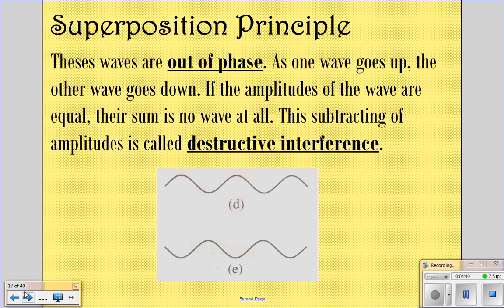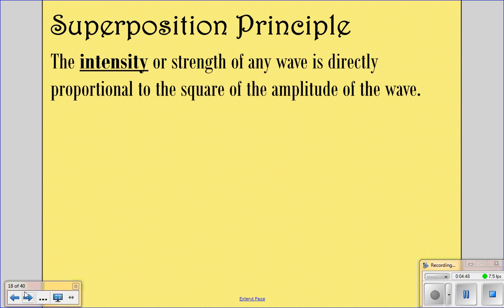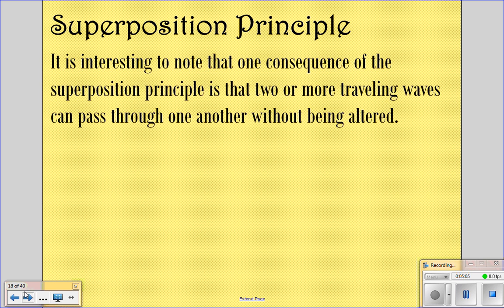And this subtracting of amplitudes is called destructive interference. The intensity or strength of any wave is directly proportional to the square of the amplitude of the wave.